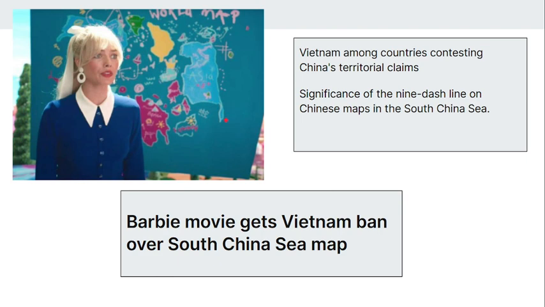There are a few islands in South China Sea, and these islands are actually claimed by so many countries, like Vietnam, Brunei, Malaysia, and of course China is claiming indisputable sovereignty over these islands. Because these islands are shown as if they are claimed by China, Vietnam has banned this film.